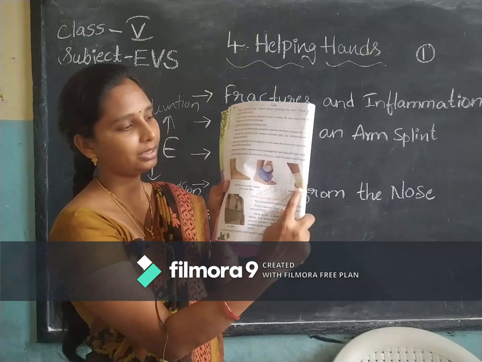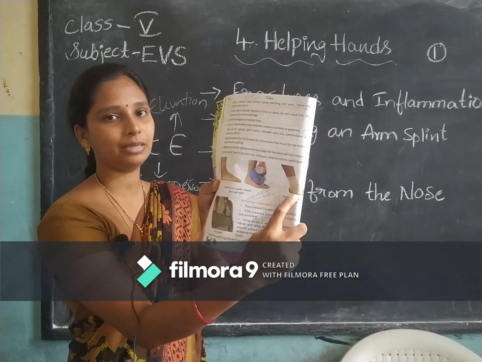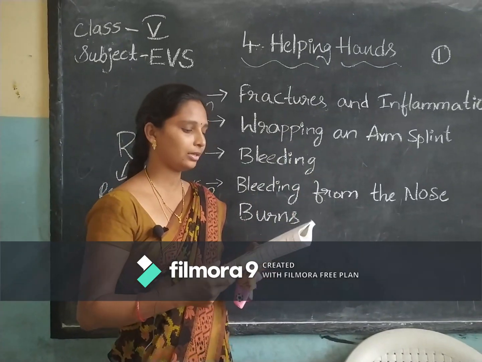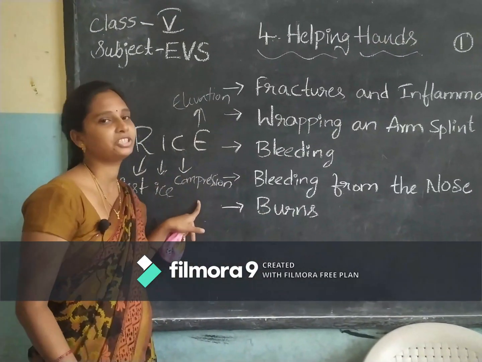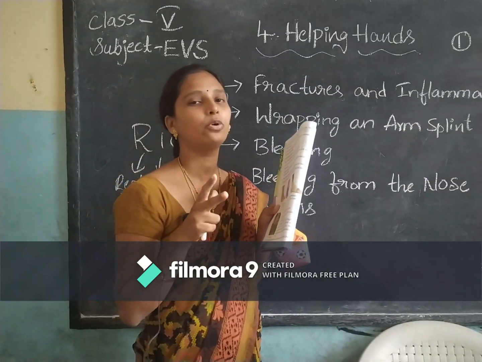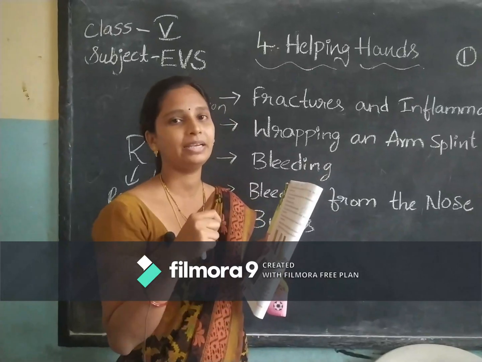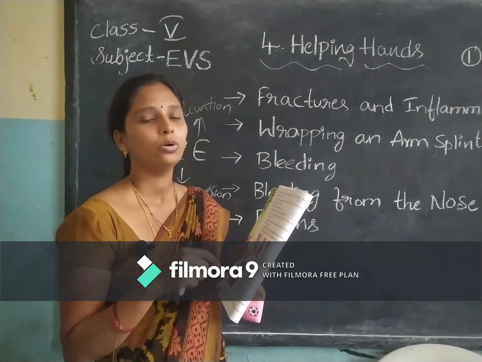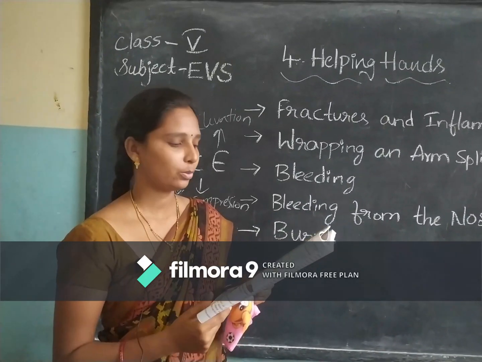In the last figure you can observe some white cloth tied over the leg. It is called an elastic band, which compresses; this is the third letter, compression. Compression means putting force and effort on that part. If we bandage that elastic band tightly, that part will be prevented from swelling.